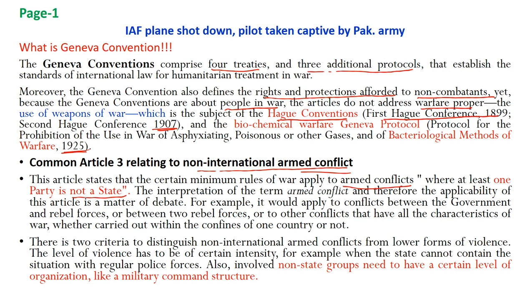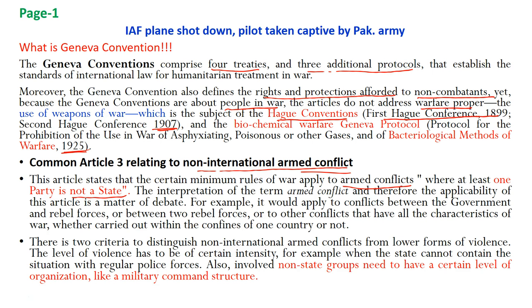However, here India has claimed that it is in armed conflict or in war with a non-state actor, the organization called Jaish-e-Mohammed, but the wing commander or the army personnel is captured by another state. So here is the complexity. Let's try to get further into the provisions of Article 3.